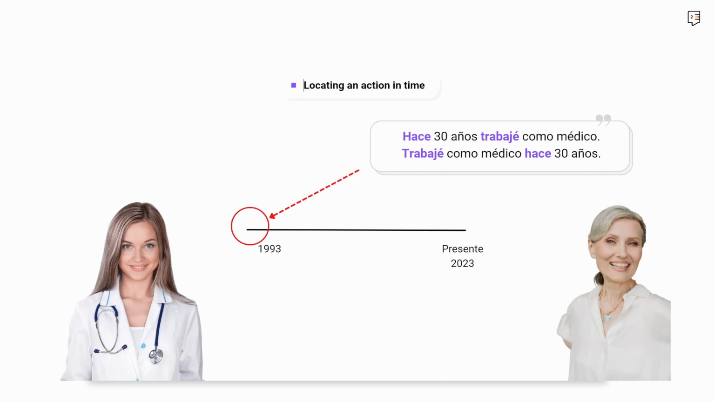And the last one is locating an action in time. Hace 30 años trabajé como médico. Hace 30 años. I worked as a doctor 30 years ago. 30 years ago, I worked as a doctor. So this means that she is no longer a doctor, right? This event happened in the past and is no longer the case. And in English, you would use ago.